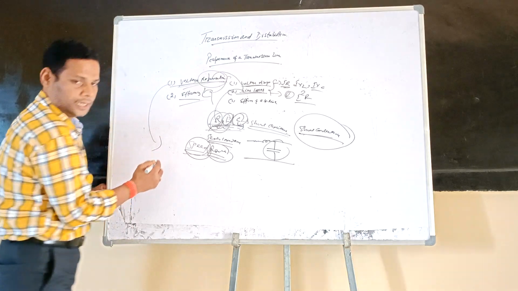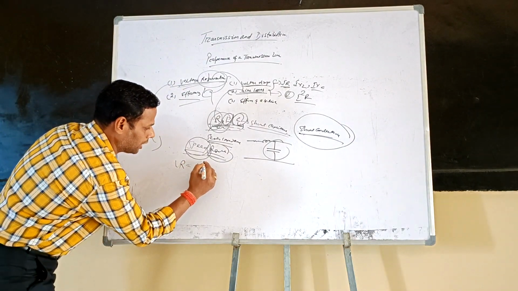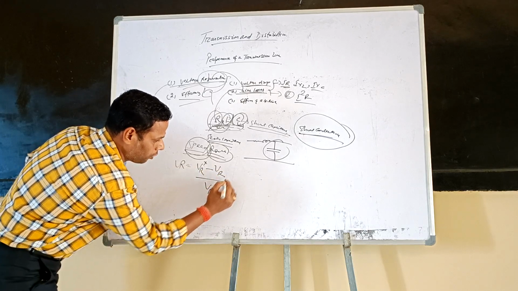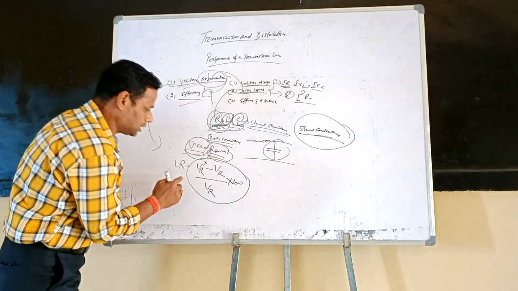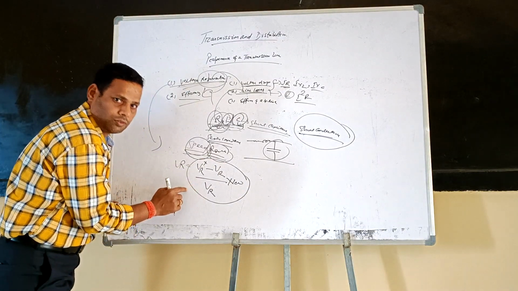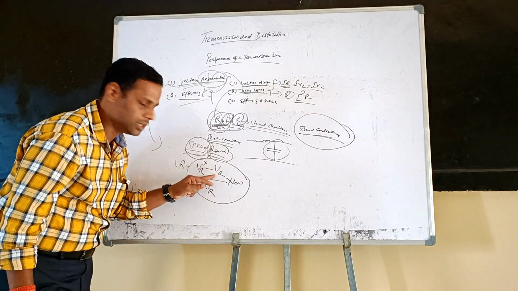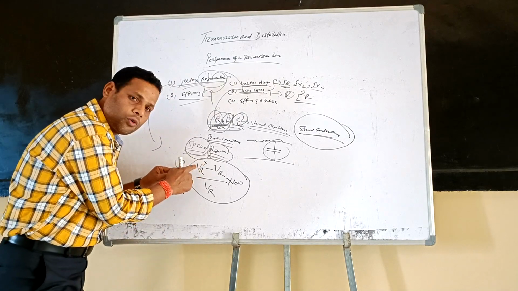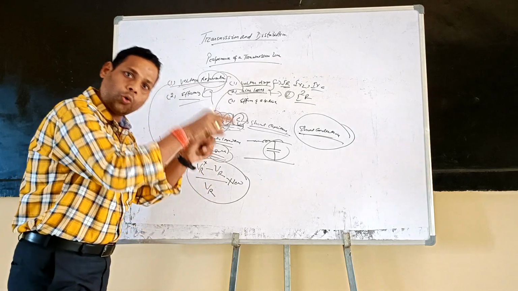Mathematically, voltage regulation is written as the receiving voltage at no load minus the receiving voltage at load, divided by the receiving voltage at load, into 100. This is the definition of the voltage regulation formula. Here V means voltage, R means receiving voltage, and VR star means receiving voltage at no load condition. Here, VR is the receiving voltage at loaded condition.